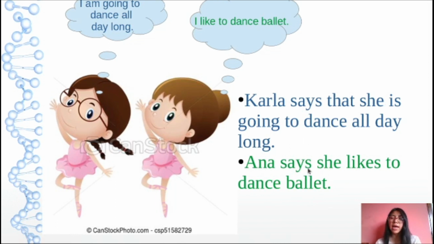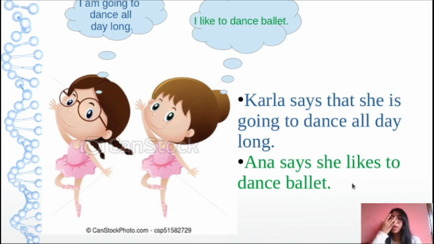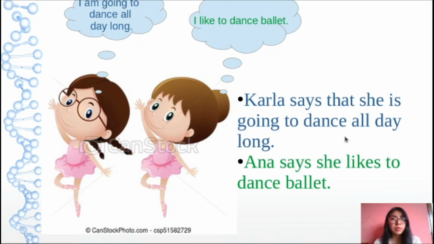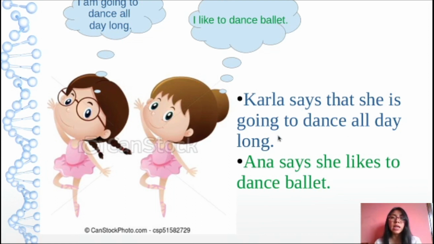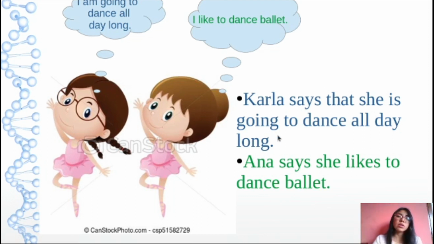Okay, Anna says she likes to dance ballet. Okay, in this case, pay attention here. I don't need to use quotation marks because that is indirect speech. Okay, remember, I am going to use reported speech in order to tell another person what someone says. Okay, that is simple.